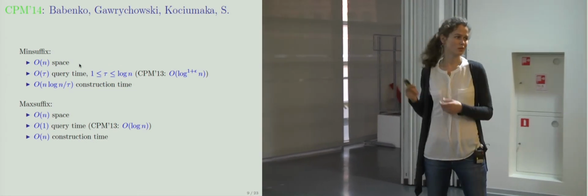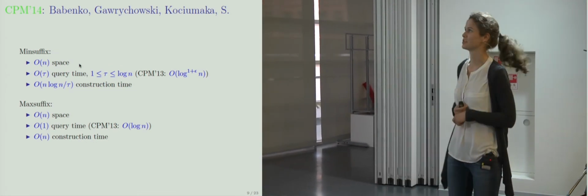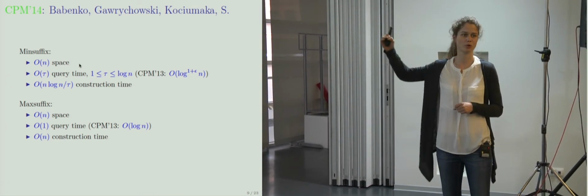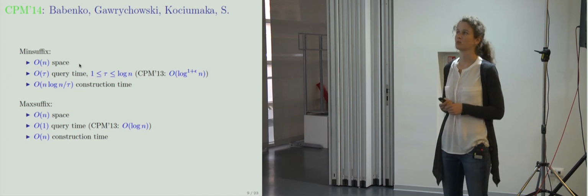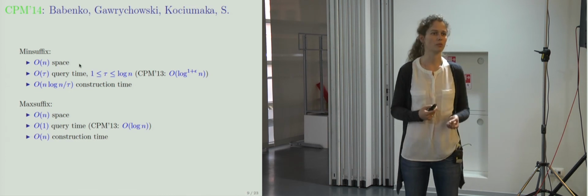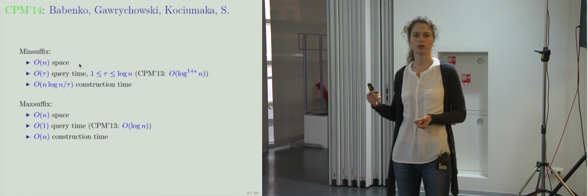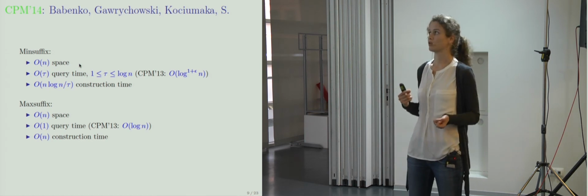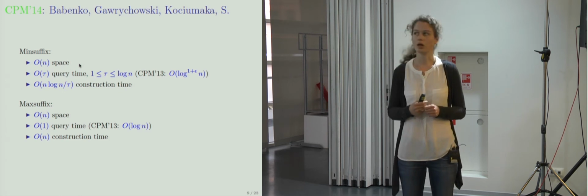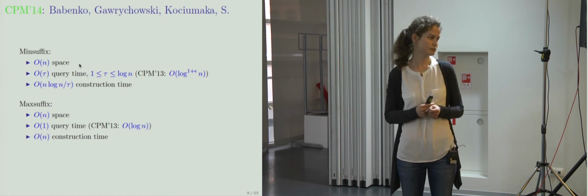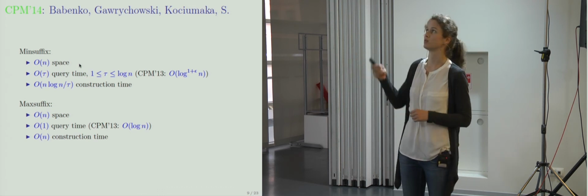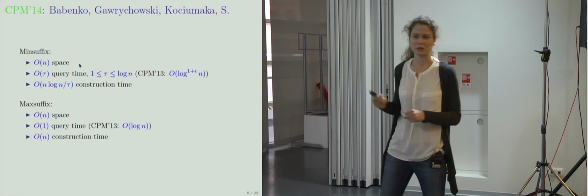So what we did this year, how we got to this year's CPM. Again, we have linear space solutions for both problems. And for the minimal suffix problem, we presented a series of solutions, a trade-off. We have tau query time and n log n over tau construction time. For the maximal suffix problem, we have optimal query time, constant query time, and linear construction time. But I think it's much better than the solution of the previous year.